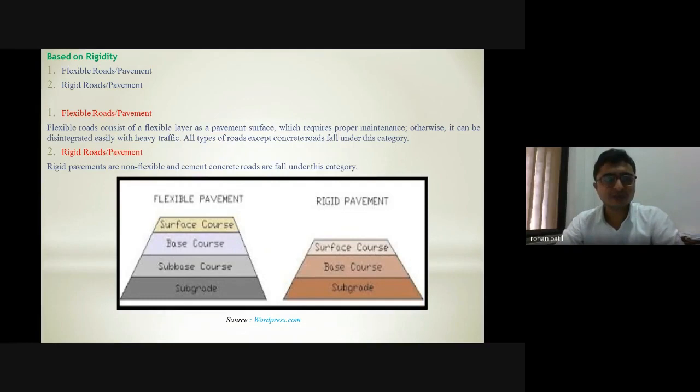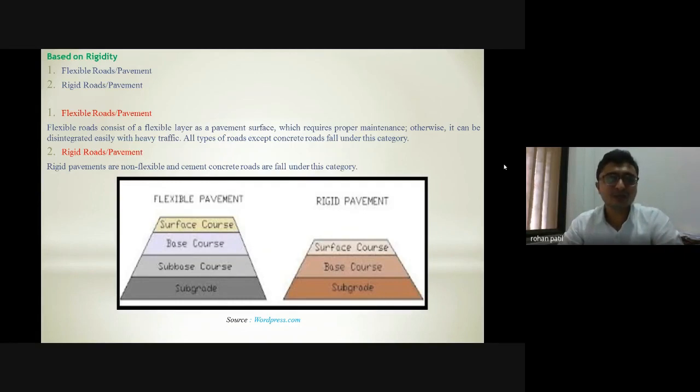So a flexible road consists of a flexible gravel layer as a pavement surface, which requires proper maintenance. Otherwise, it can disintegrate easily with heavy traffic. All types of roads except concrete roads fall under this category. So what is the surface layer we are having of flexible material? That is nothing but bitumen on my flexible pavement. That can be easily disintegrated under heavy traffic. So proper maintenance of this particular road has to be done in a periodic manner.